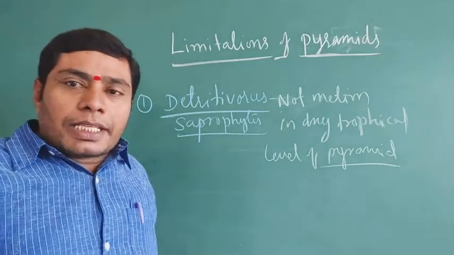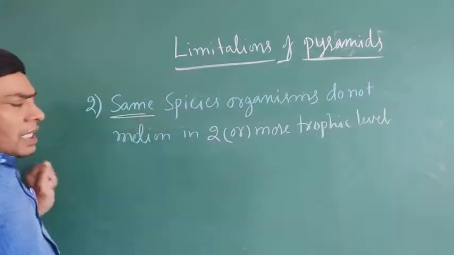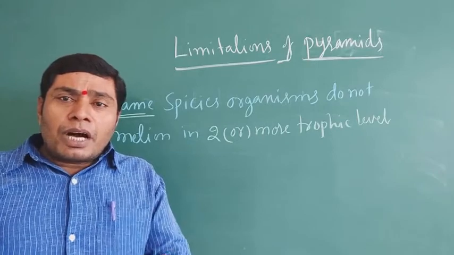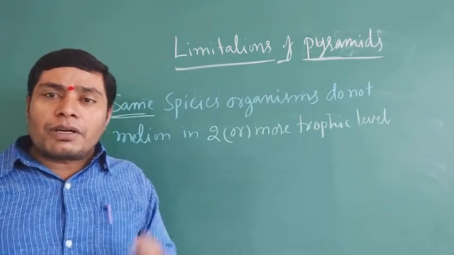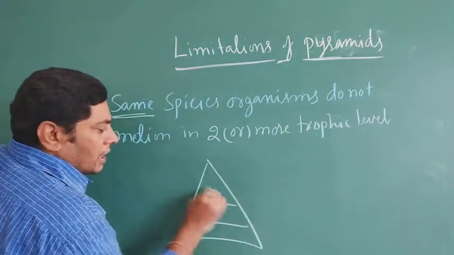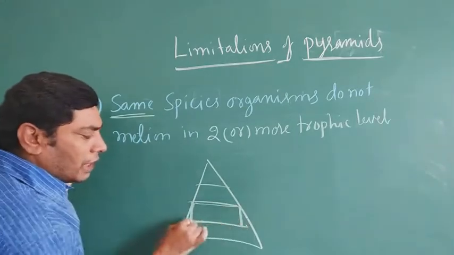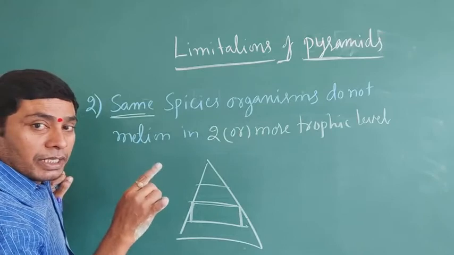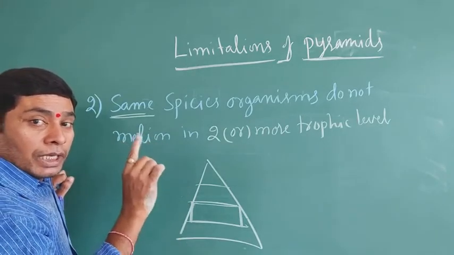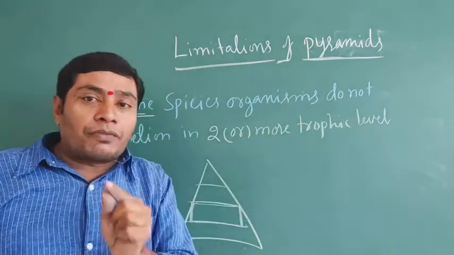The second limitation is that the same species of an organism does not appear in two or more trophic levels of the ecological pyramids. It can be placed in any one trophic level only.